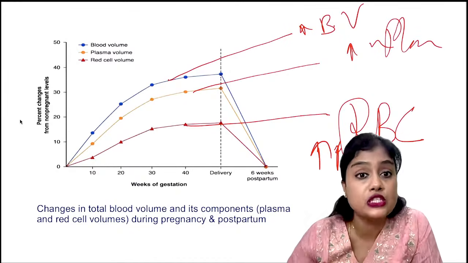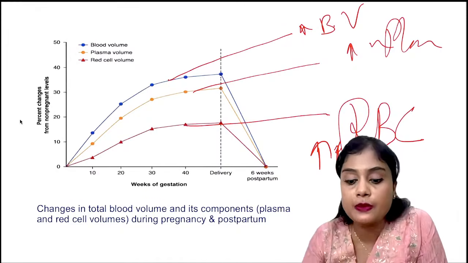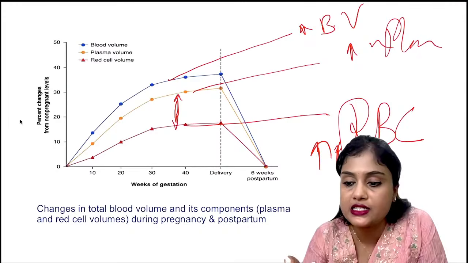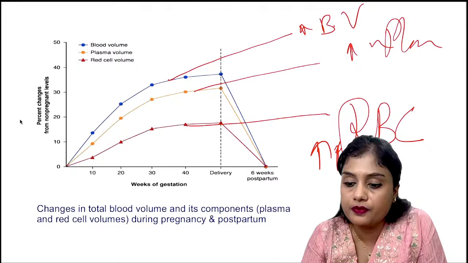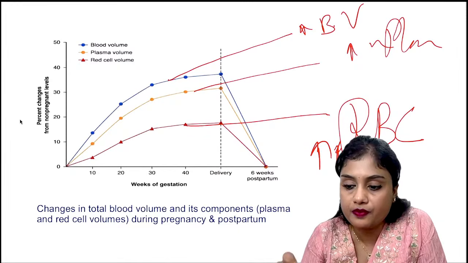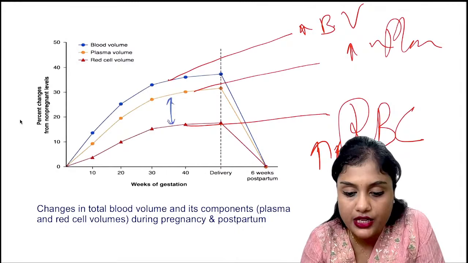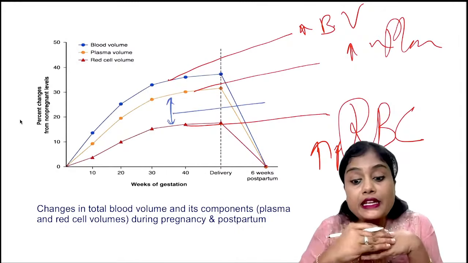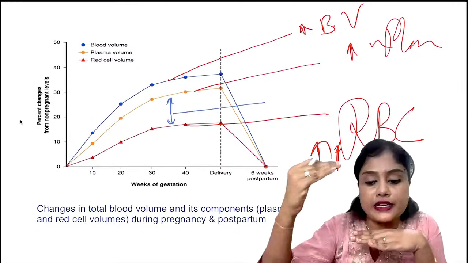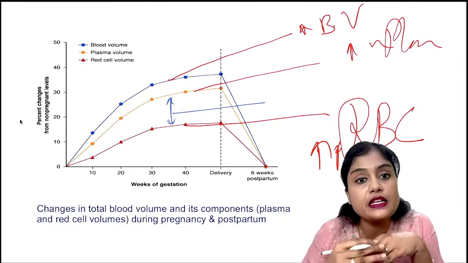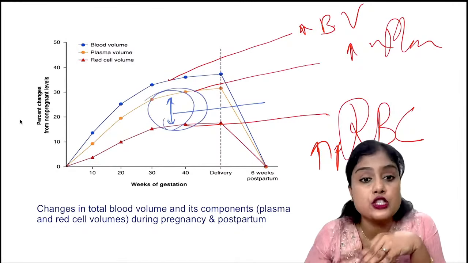Physiological anemia is because of this gap. You can see this gap here. The plasma volume increases almost 30 to 40 percent, whereas the RBCs increase only by 15 to 20 percent. This difference causes physiological anemia.